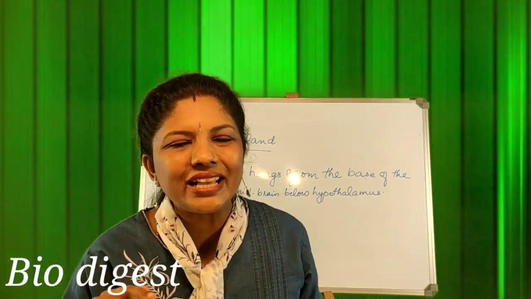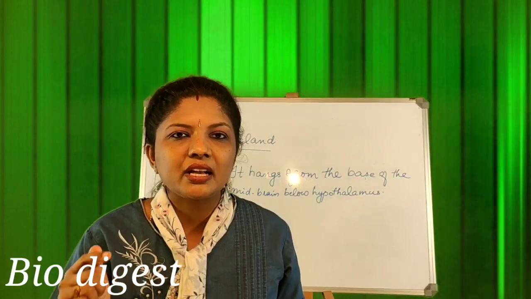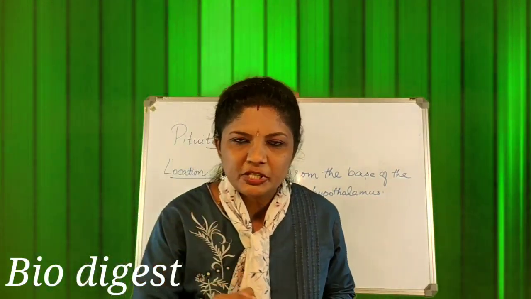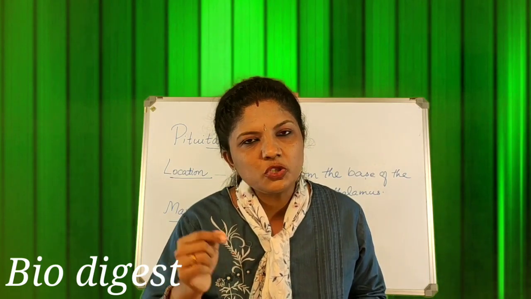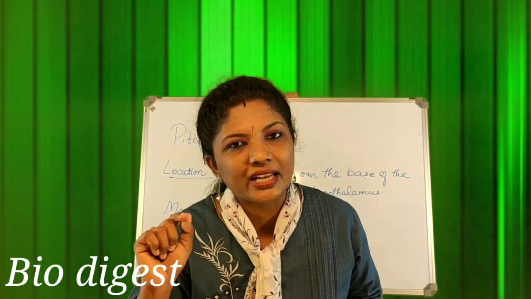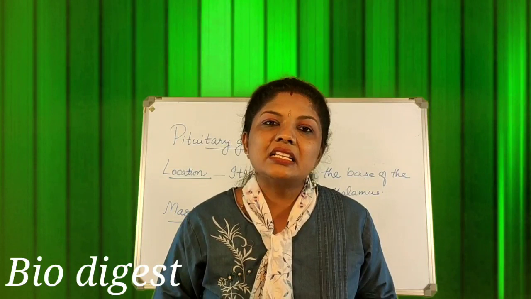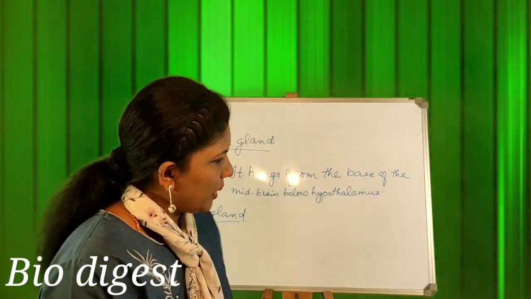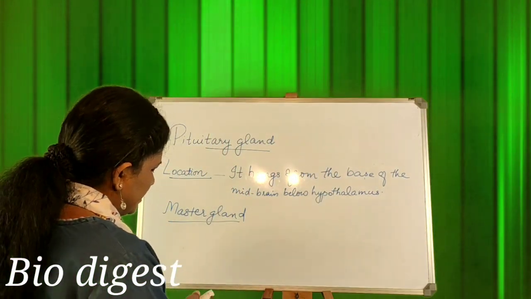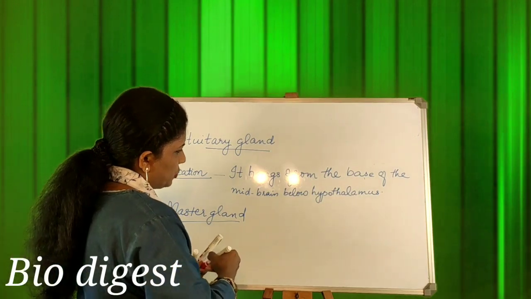This is a board exam question that can usually come for the exam. Why is the pituitary called the master gland? Because it seems to control practically all other endocrine glands. That is the answer. Now coming to this pituitary gland, let me just show you.